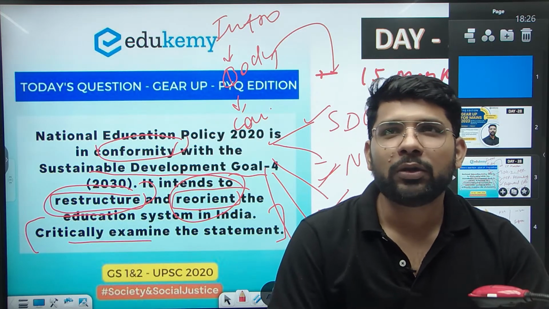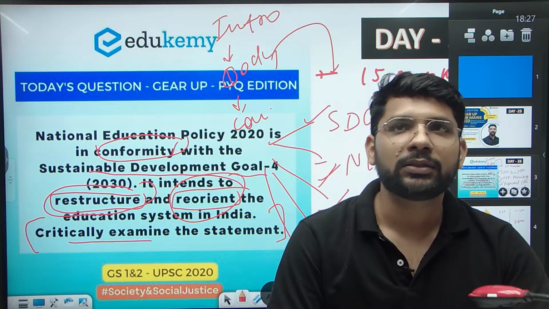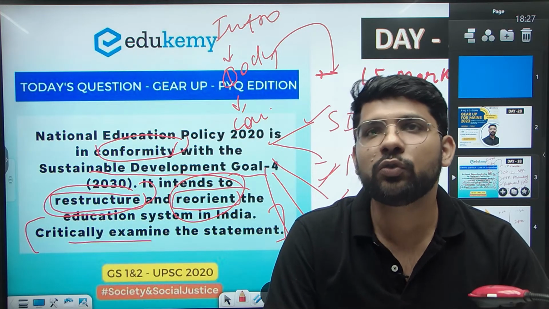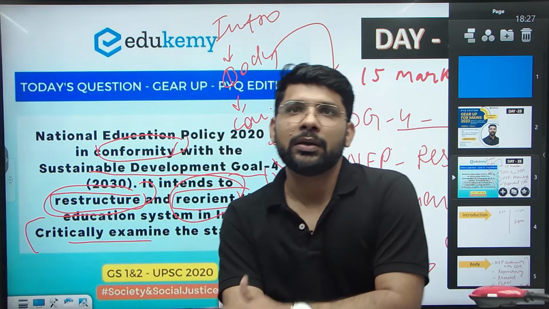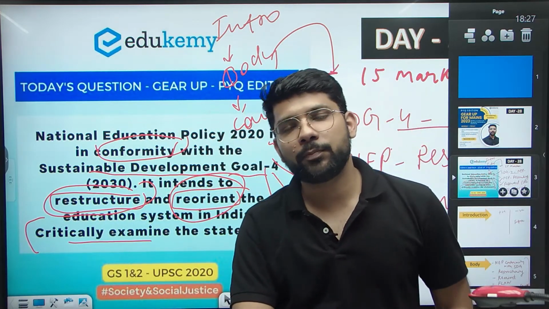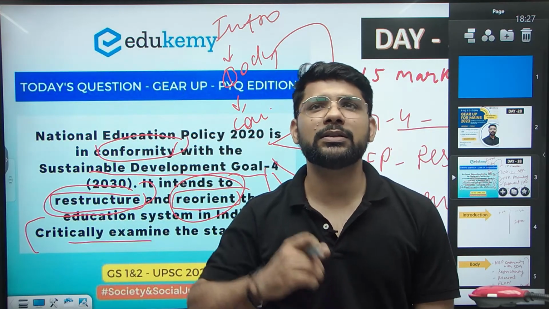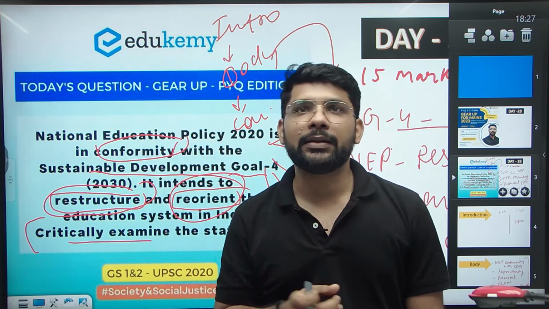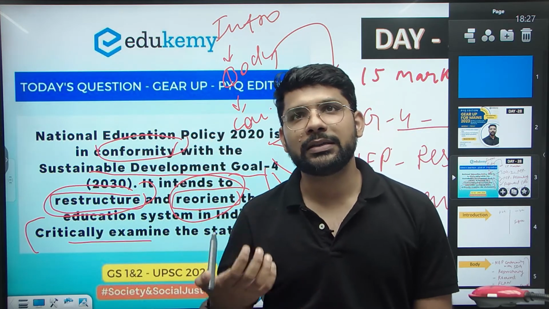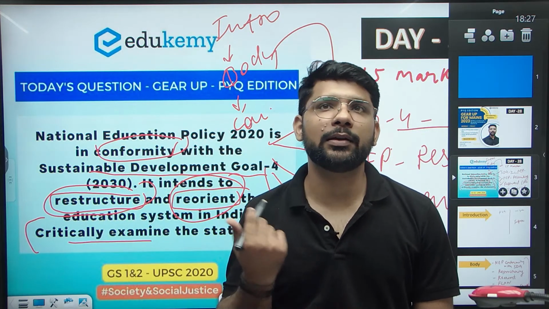Even though the new education policy is restructuring and reorienting the Indian education system, there are still some issues related to it: the issue of spending, the issue of implementation, and the issue of linkage of education with industry. These are some of the issues we need to focus on. So the government should focus on the implementation of the policy and the outcomes of the new education policy. This can be the conclusion of the answer.